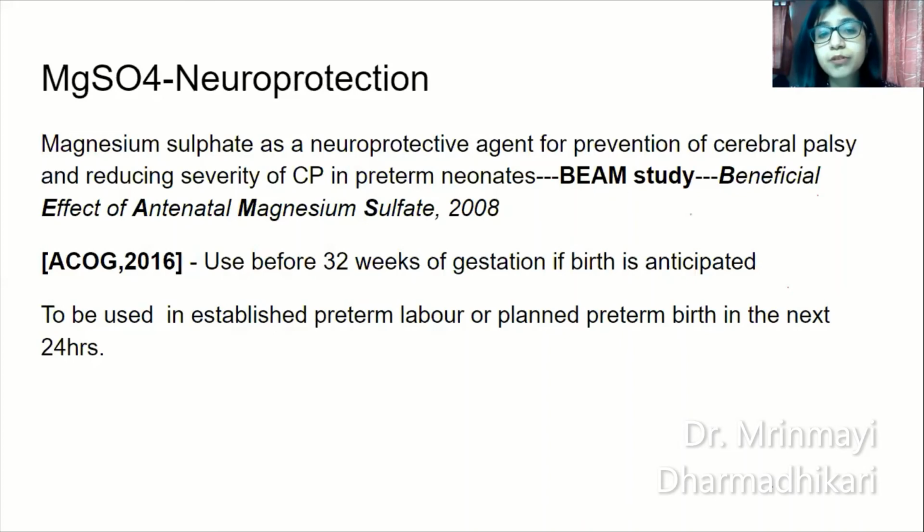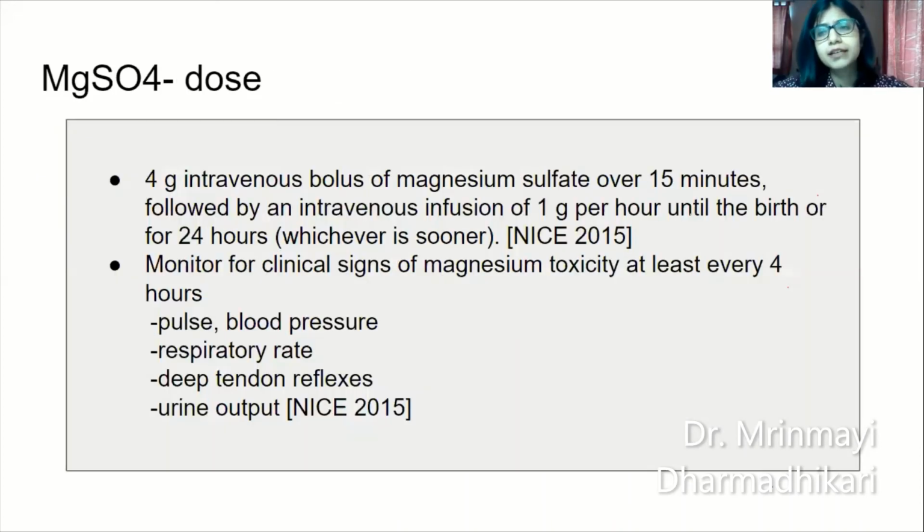Its use is before 32 weeks of gestation if you're anticipating birth, and to be used in established labor, established preterm labor, or a planned preterm birth in the next 24 hours. And what is the dose, how do you give it? 4 grams. It's just like what you use for PIH patients.